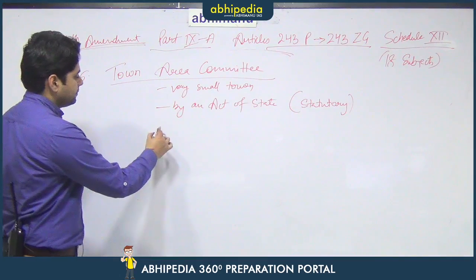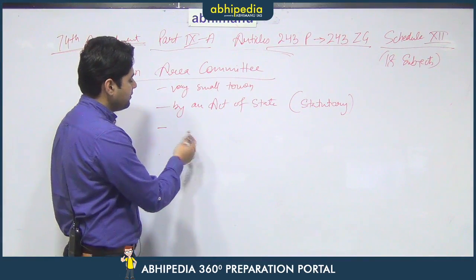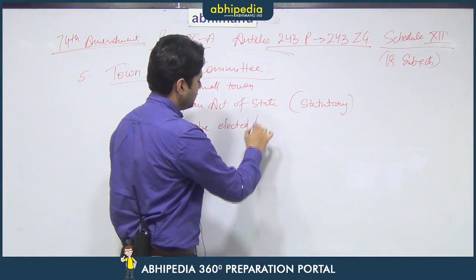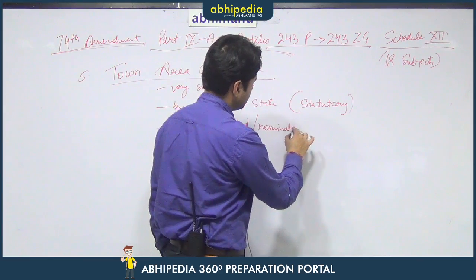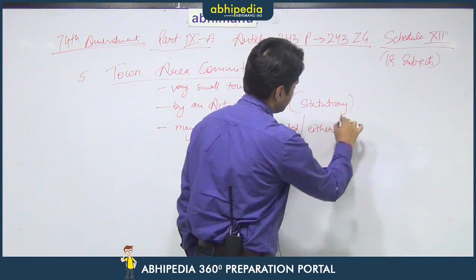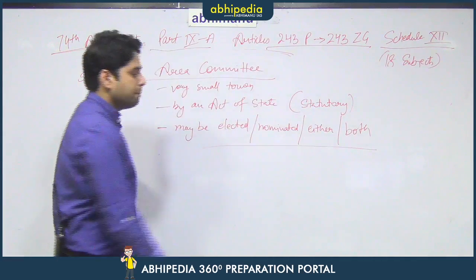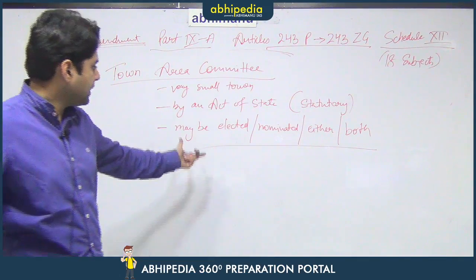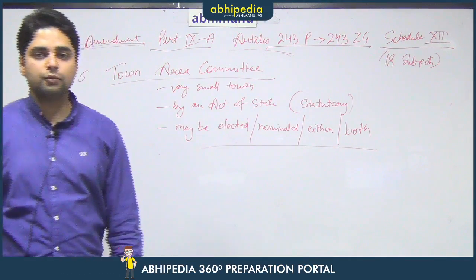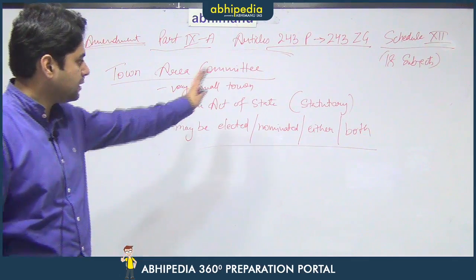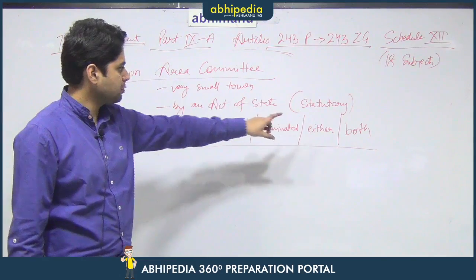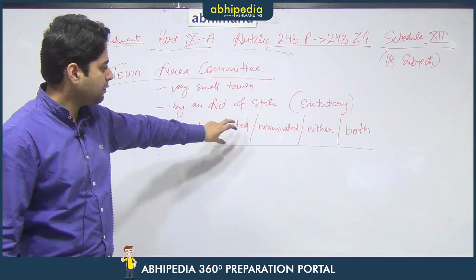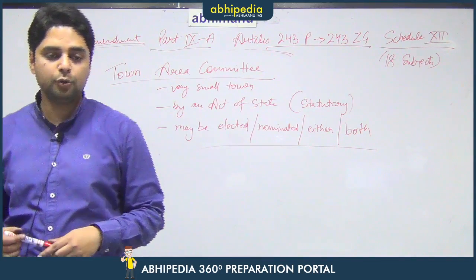In this particular body, there can be any variation. It can be elected, nominated, or either or both. So, there is complete autonomy as far as the manner of election and the manner of composition of the council is concerned, and this particular thing has to be decided in that particular act. So, if the government wants to make this body a fully elected body, it can do so. If it wants to make it a fully nominated body, it also can do so.